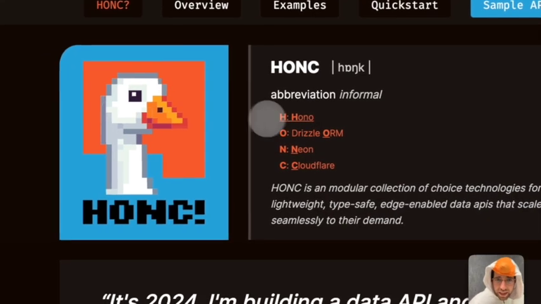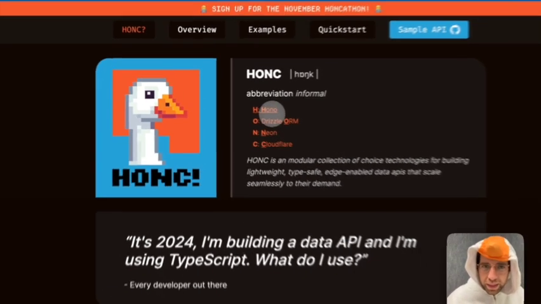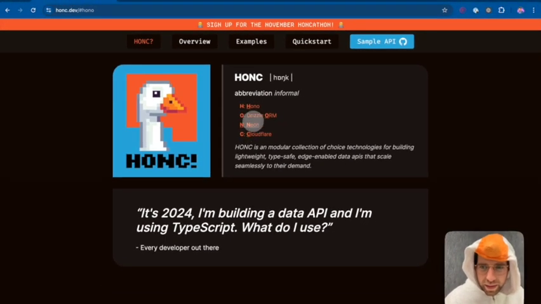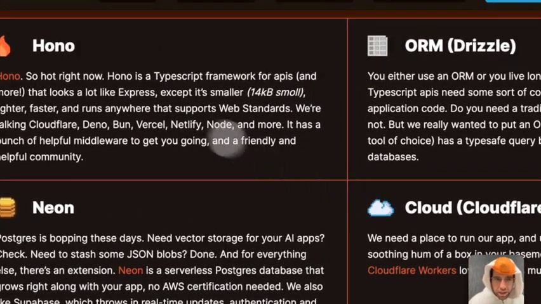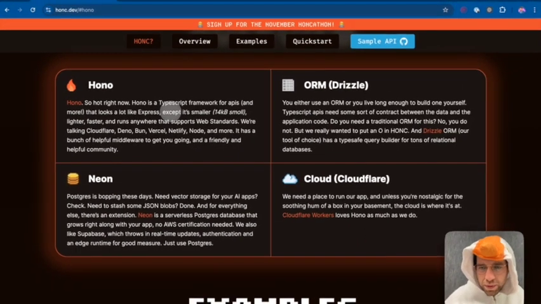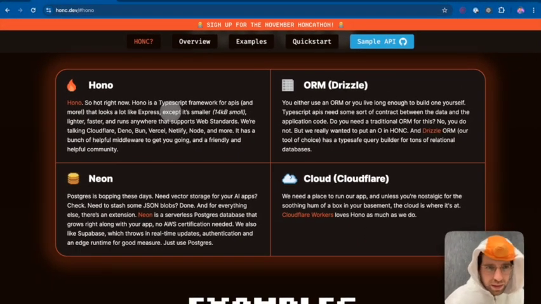We're making a honk data API. It'd probably be good to explain all of these things, and if you already know all these things, then you can skip ahead, hopefully, if my honk editor puts in chapters. But the H in honk stands for Hono, which is a TypeScript framework for building APIs. It looks like Express, but it's not.